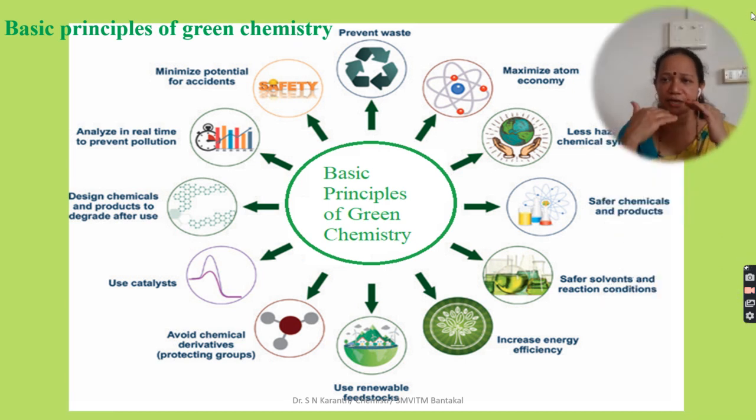We have to use safer solvents and reaction conditions. Increasing energy efficiency, use renewable feedstocks, avoid chemical derivatives, that is protecting group formation, all those things we have to reduce. Then use of catalysts, design chemicals and products to degrade after use, analyze in real time to prevent pollution and minimize potential for accidents. These are the 12 basic principles of green chemistry. Let us discuss one by one.